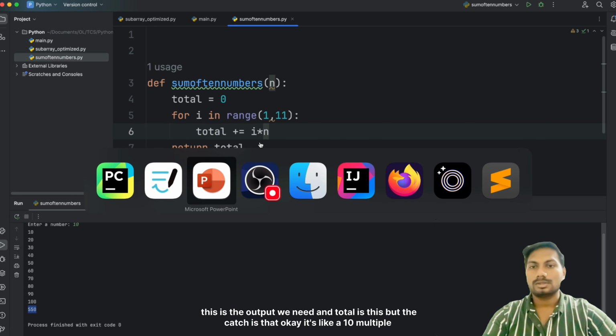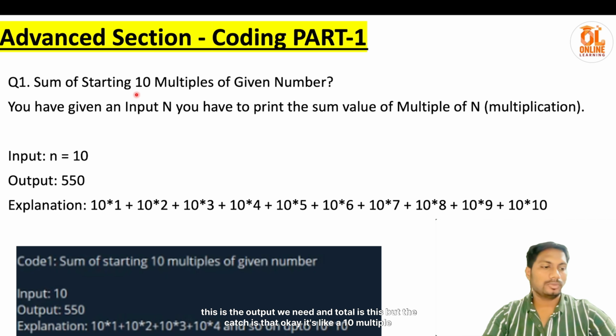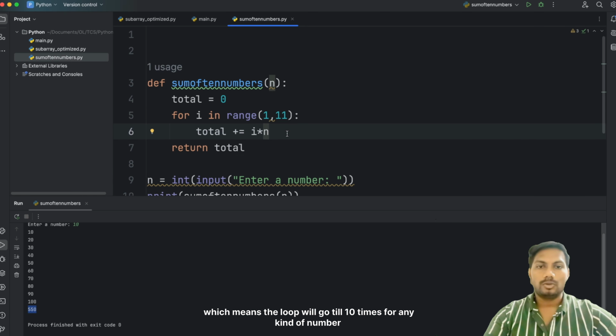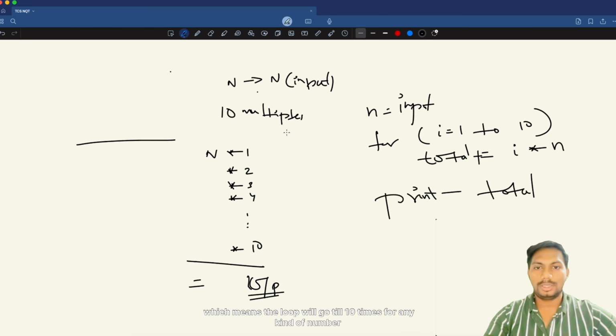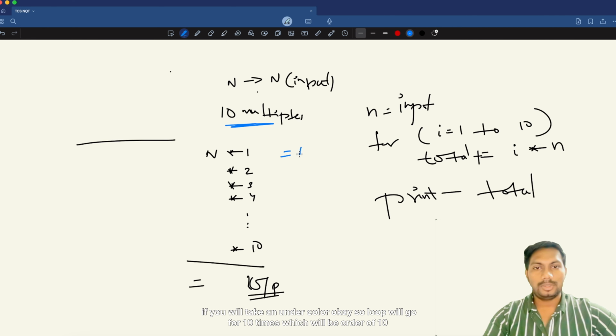But the catch is that it's like 10 multiples, which means the loop will go 10 times for any kind of number. Maybe I'll take another color. Okay, so the loop will go for 10 times, which will be order of 10.